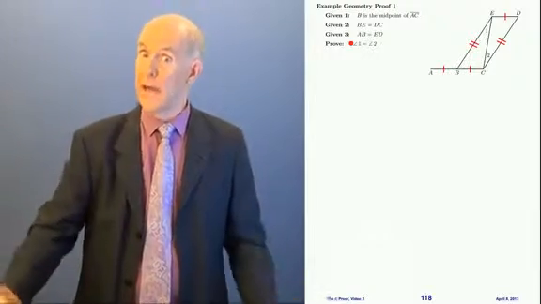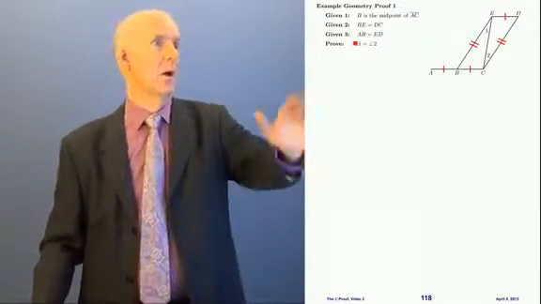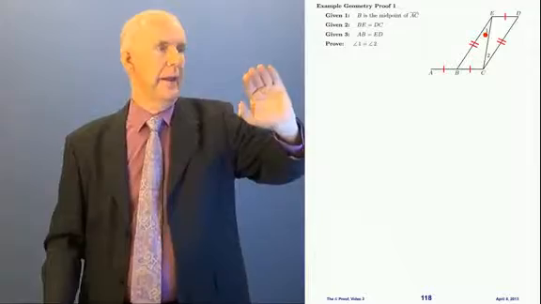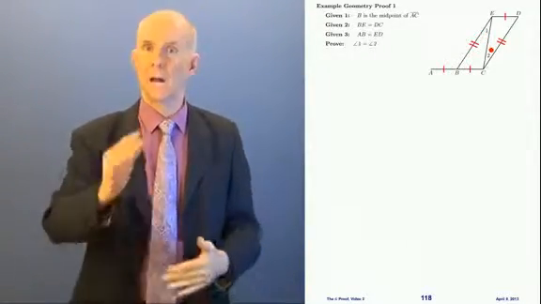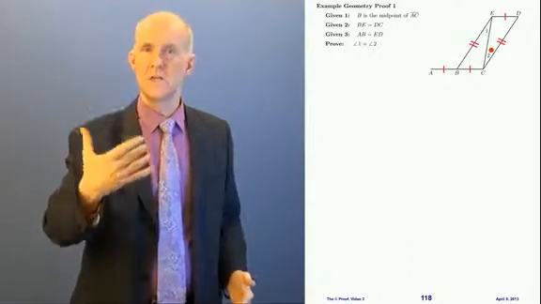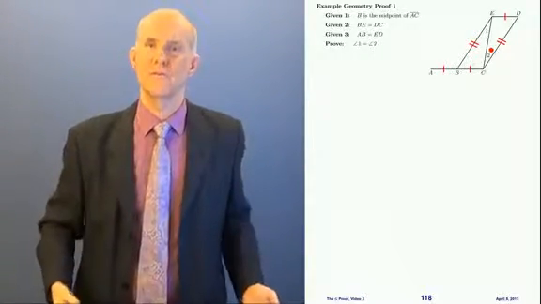How are we going to do that? Well, first, where are they? Well, angle 1 is here, and angle 2 is here. How can we get angle 1 equal to angle 2? Well, I'm going to give you a big hint. What we need to do is see if we can prove some triangles congruent.